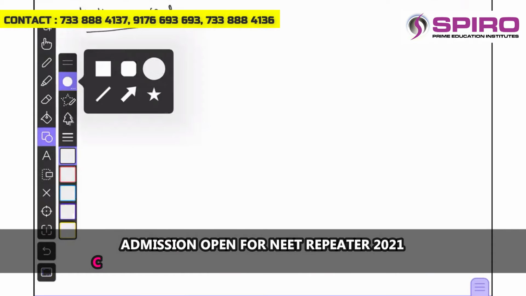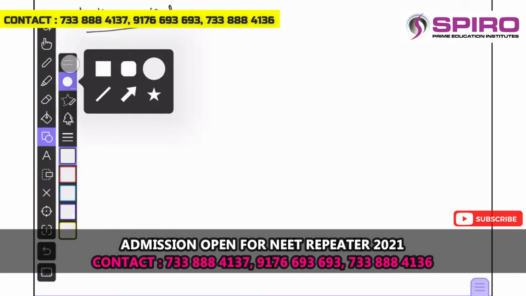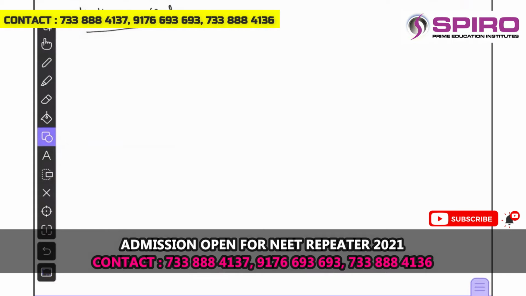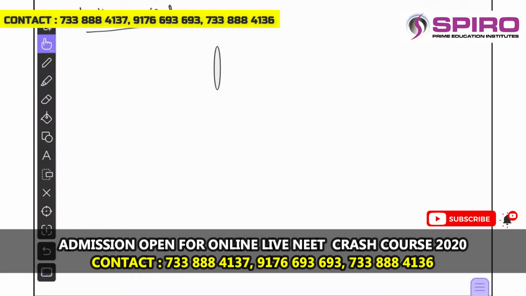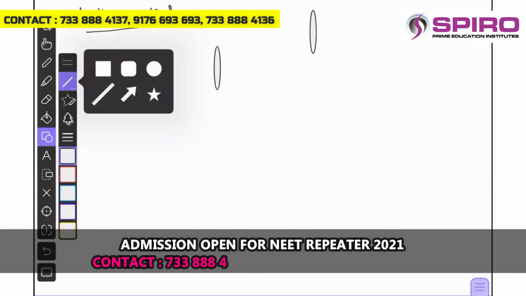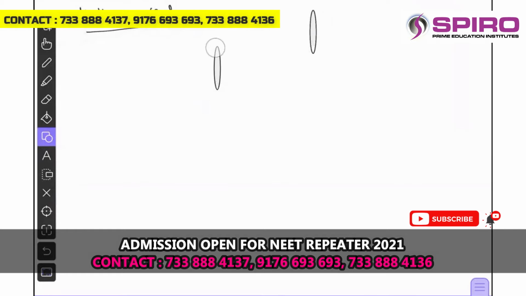To find it, let me draw the hollow cylinder. This is one of the bases, and this is another base, and the length is supposed to be like this.